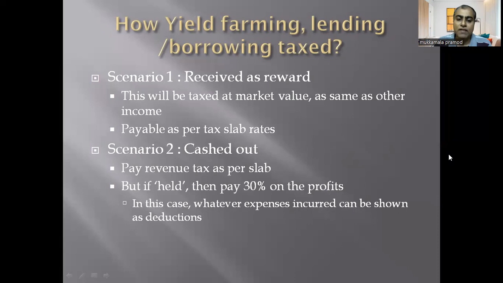But let's say that you have cashed out, then you pay tax as per the slab. You have to pay the tax as per the tax slab. But let's say you are holding that for a longer period of time, and you are incurring some profits, then pay 30% on the profits. However, in case of yield farming and lending, etc., you will be allowed to deduct the expenses incurred as a part of that.